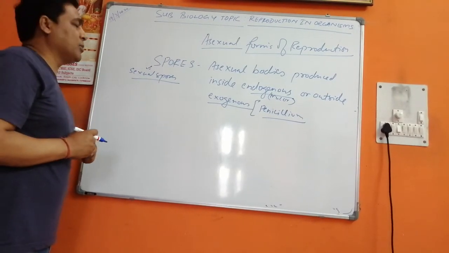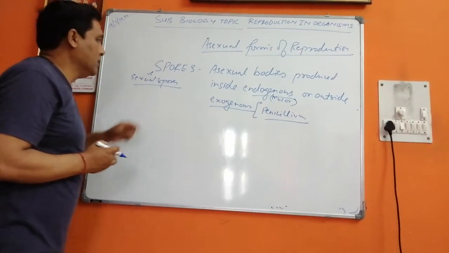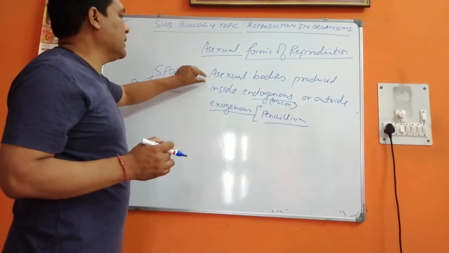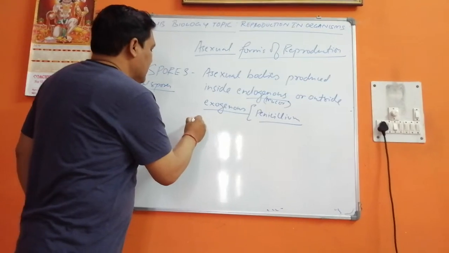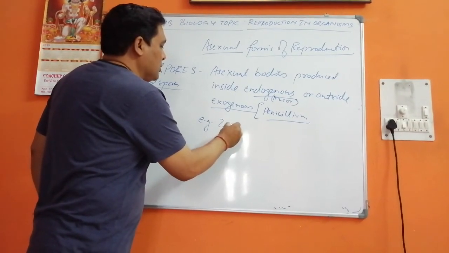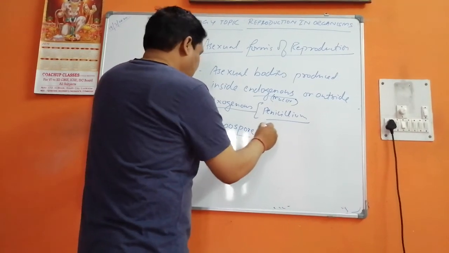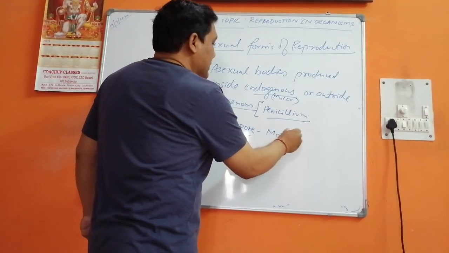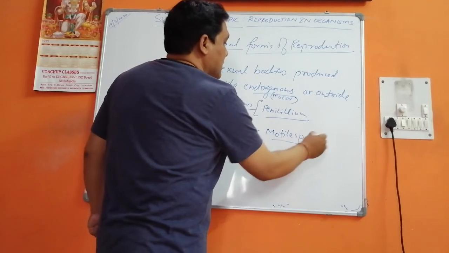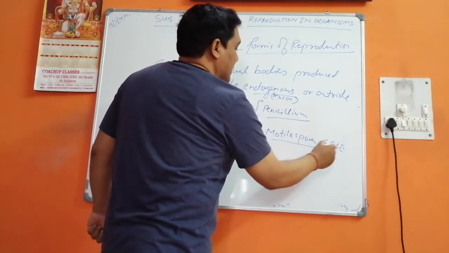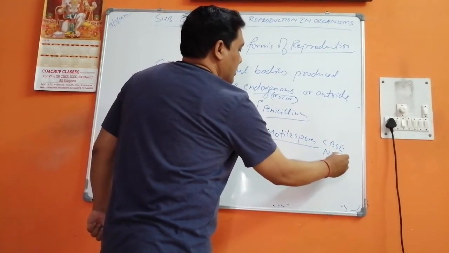Zygomycetes produces sexual spores. We have taught this in 11th class.